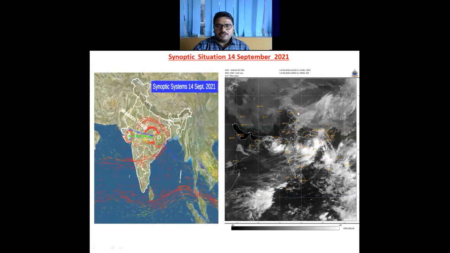And this is the satellite imagery. From this we can see that under the influence of this depression, there is intense to very intense convection over Odisha, Chhattisgarh, Gangetic West Bengal and neighborhood. And under the cyclonic circulation and the position of the trough, again there is intense to very intense convection over northeast Arabian Sea and adjoining areas of South Gujarat region and adjoining areas of Konkan and Goa also. So this is the cloudiness over different parts of the country.